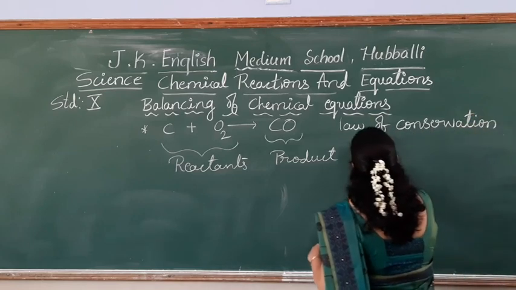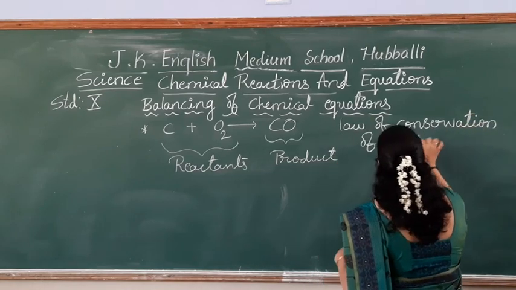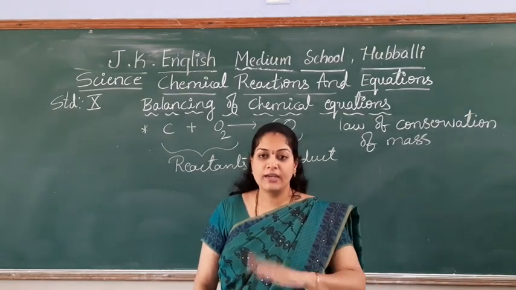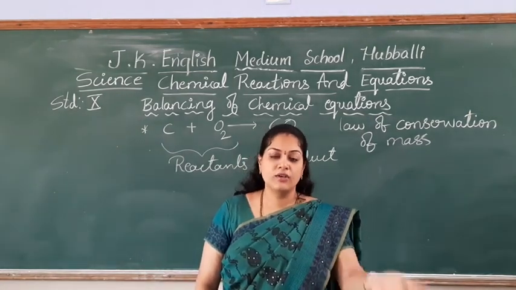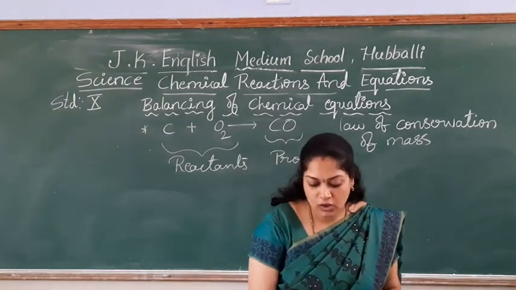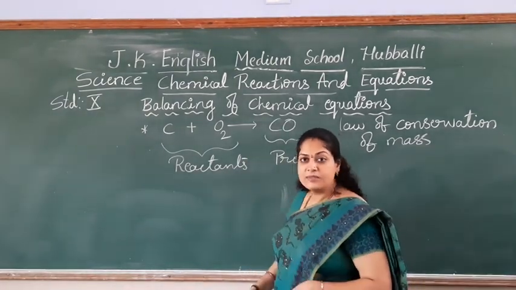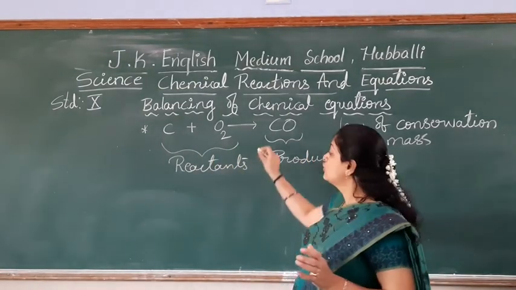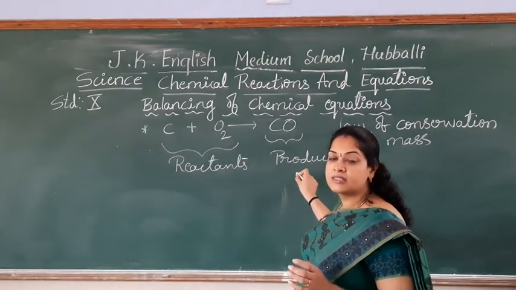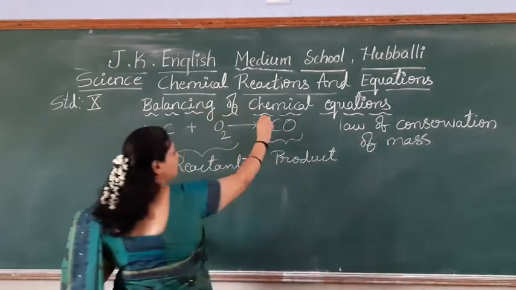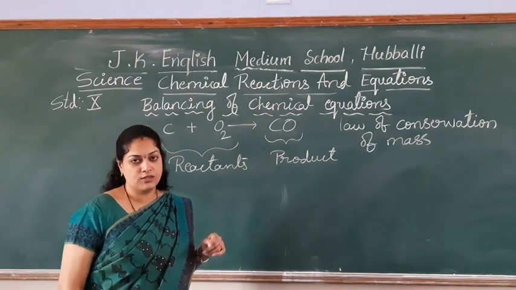Law of conservation of mass means you cannot create the mass, you cannot destroy it, you can only convert it from one form to another form. How many atoms are there in the reactant side, those many atoms should be there on the product side. And this is called balancing of the chemical equations.